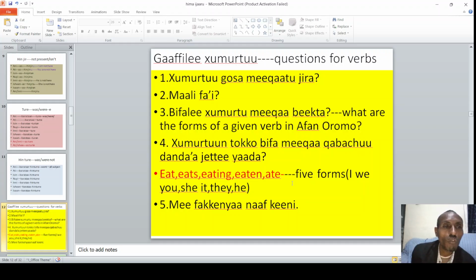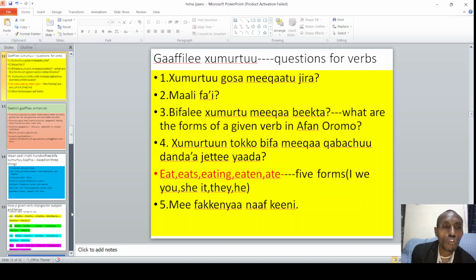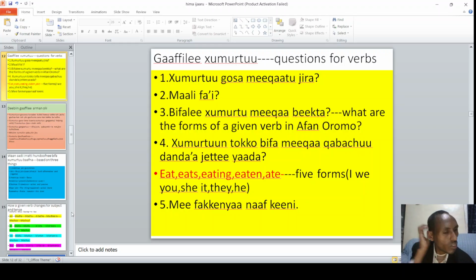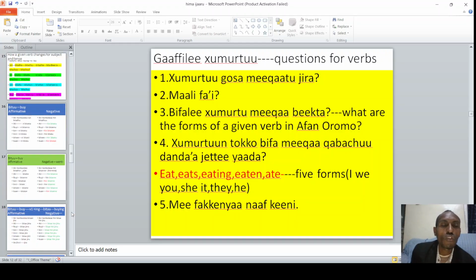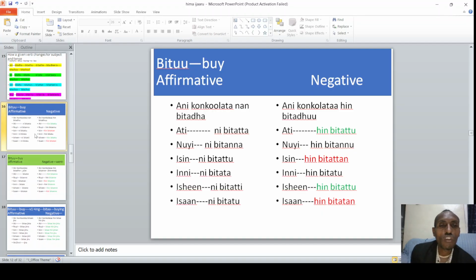But in Afaan Oromo, there are a lot of them. That means there are around 20. We have seven subjects, and for seven subjects there are different verb forms. And we have present tense, past tense, future tense. We have different forms of verbs, around 20 or more forms of a given verb.